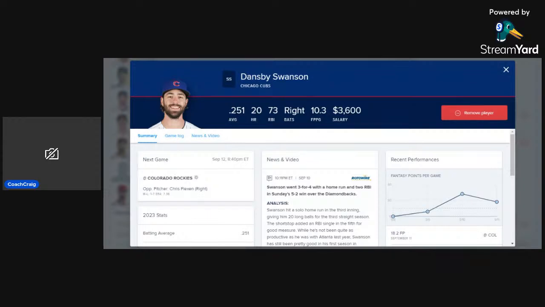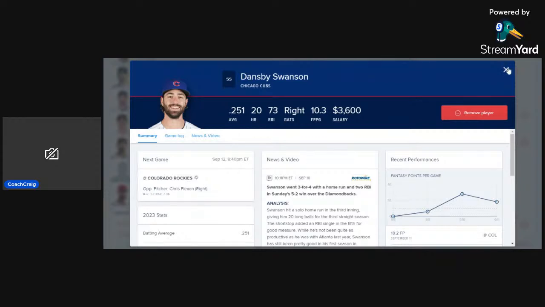But when we look at Dansby Swanson, 4 for 6 versus Chris Flexen, who is the expected starting pitcher for the Colorado Rockies today. So pretty good history there. He's on a modest 3-game hitting streak at this point in time, and all 3 of those games have been multi-hit games. So definitely do like the upside that he could present today overall.